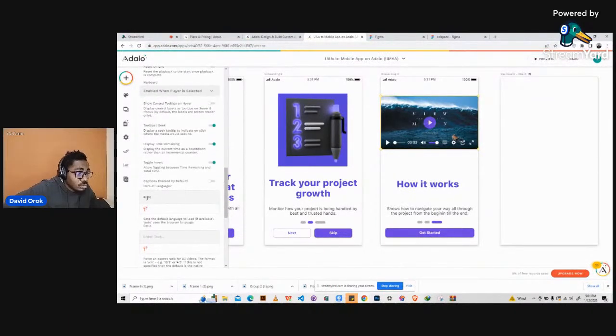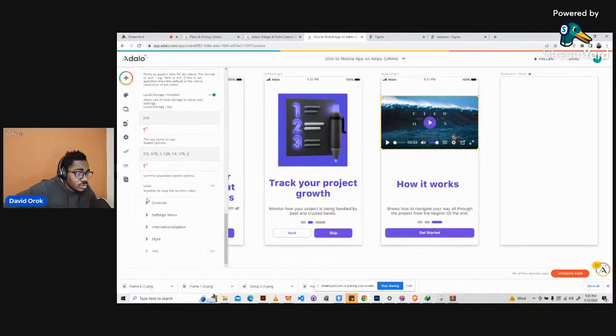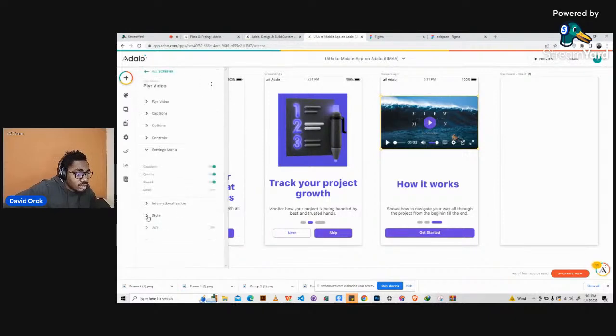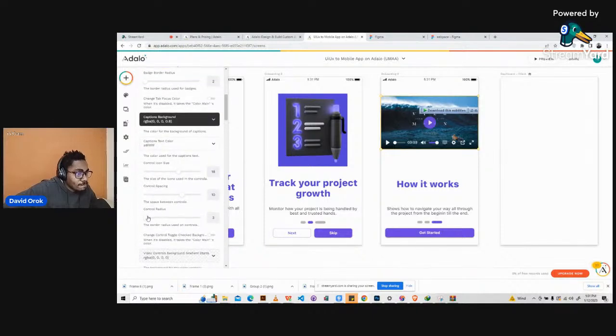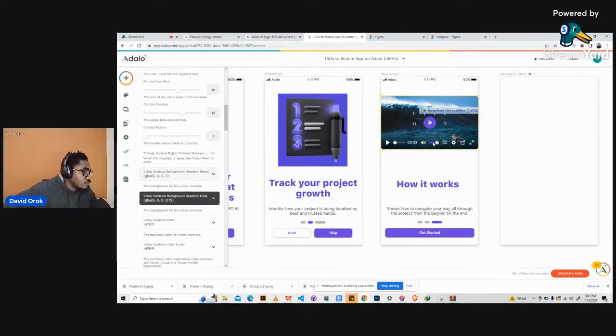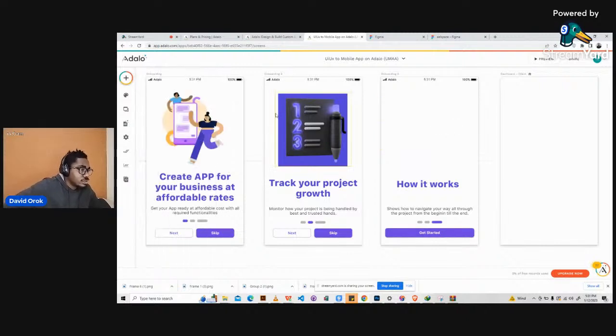A lot of things. Well, this can work, but we're not going to use this right now. Let's see the settings menu. Let me see if I can turn off a lot of things here. Quality, style. I was thinking if I can turn off some of these things because I don't like some of them. I just needed the video itself. So let's leave this out of the scenario.